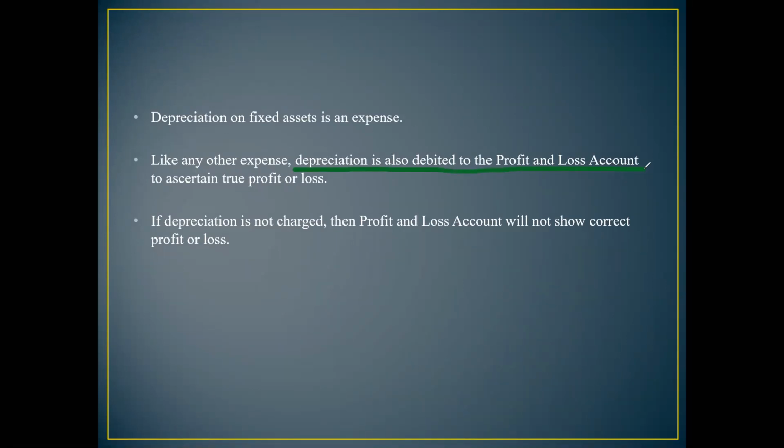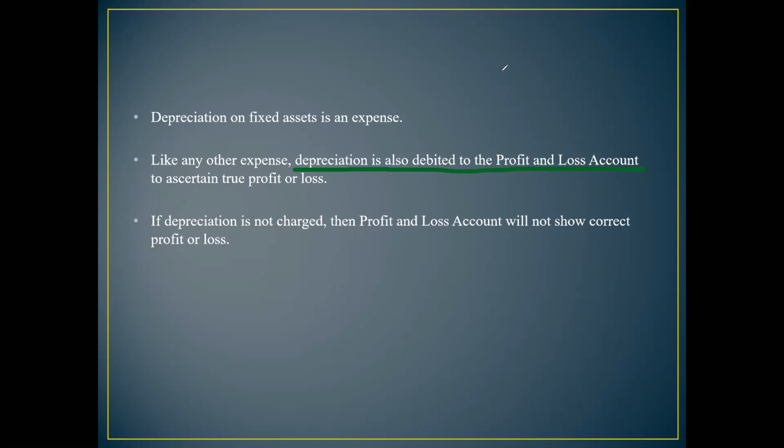we charge depreciation as a revenue expenditure in our profit and loss account in order to ascertain true profit or loss. If depreciation is not charged, then profit and loss account will not show correct profit and loss. Reason being that we did not add the cost of using the asset in the cost of production.